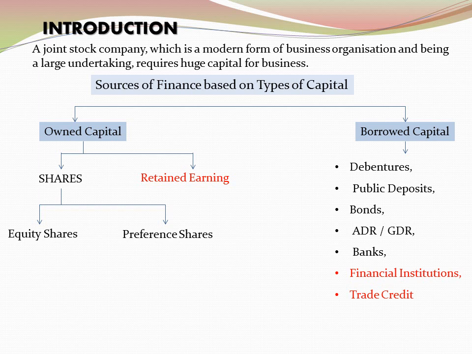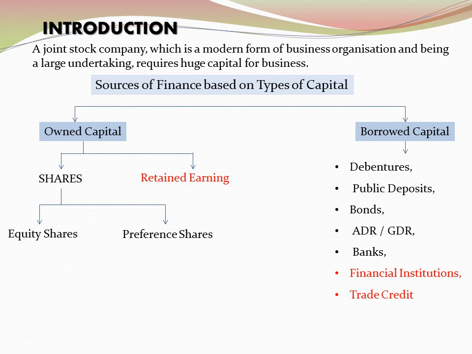So in this chapter we will learn about different sources of capital, that is own capital and borrowed capital. In own capital it is shares and retained earnings, and the sources of borrowed capital are debentures, acceptance of deposits, bonds, ADR, GDR, commercial banks, financial institutions and trade credit.